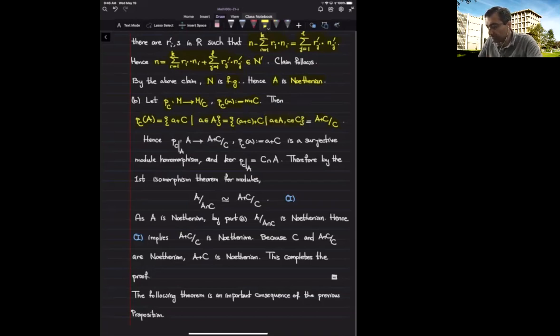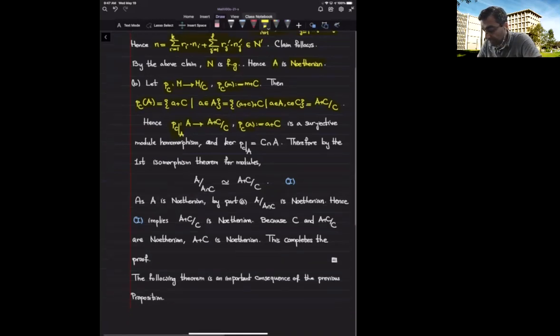And of course, because A plus C contains C as a submodule, that is precisely the quotient of A plus C by the submodule C. And this restriction is a module homomorphism. It's a surjective module homomorphism. And from here, we can use the first isomorphism theorem and deduce that A, the domain modded by the kernel of the map, is isomorphic to the image, and we just discussed that the image is the entire codomain.